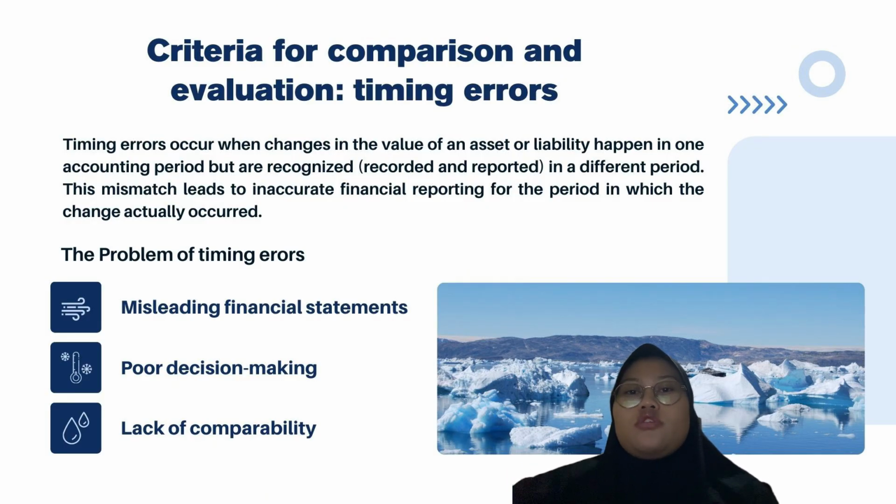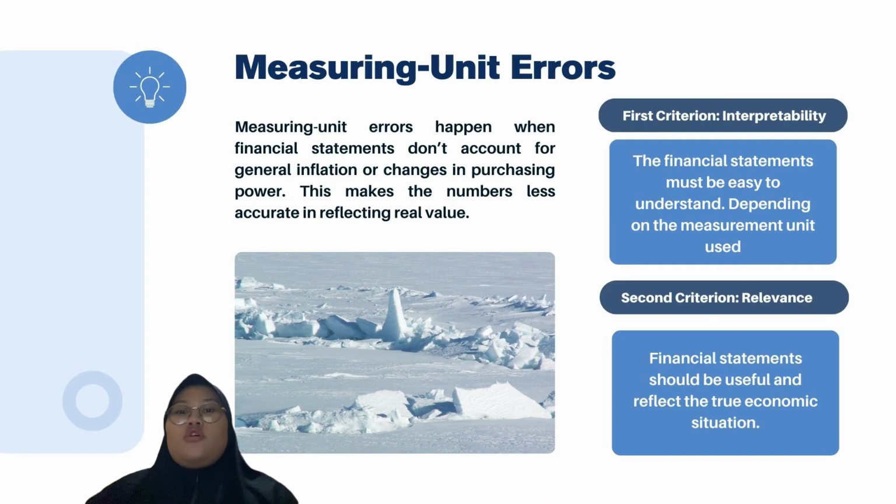And the third, it's hard to compare between years or companies. Best way, use a method that records value changes in the same period they happen. Example, if inventory drops in value in December but the company updates the book in January, December's report is wrong. That's the timing error.